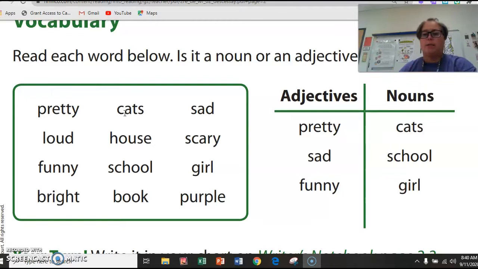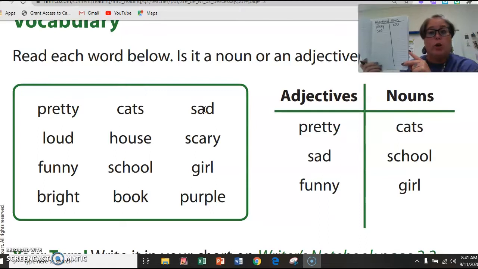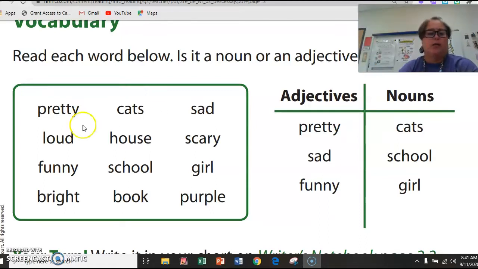If you need to pause the video to write those, go ahead and do that. Next, right here, sad. Is sad a person, place, or thing? Or is sad something that you feel inside? So sad goes under adjectives because it is a describing word. It's a word used to describe how you feel. So it goes right there under adjectives.